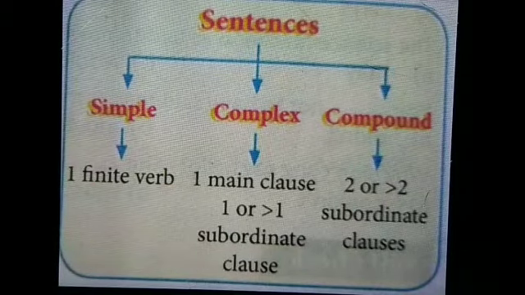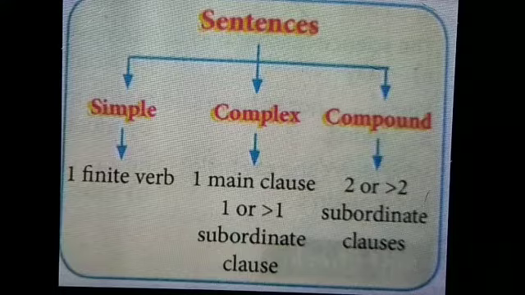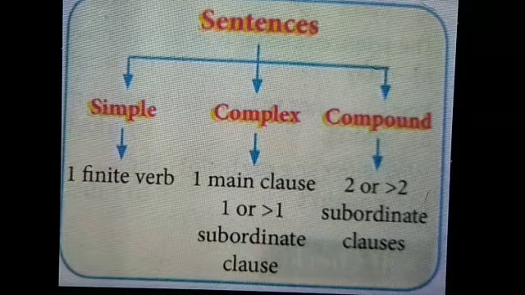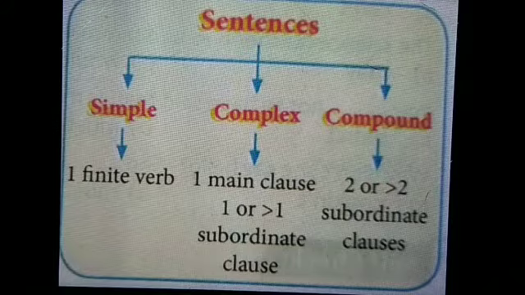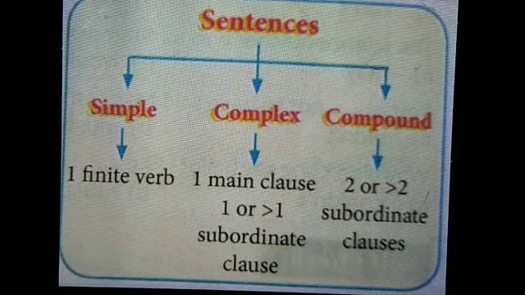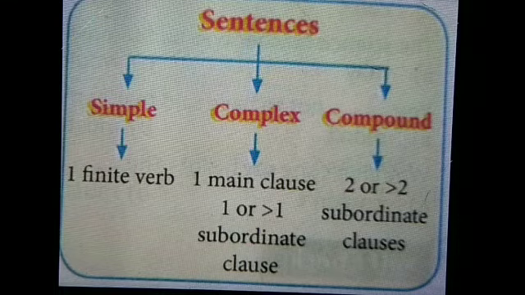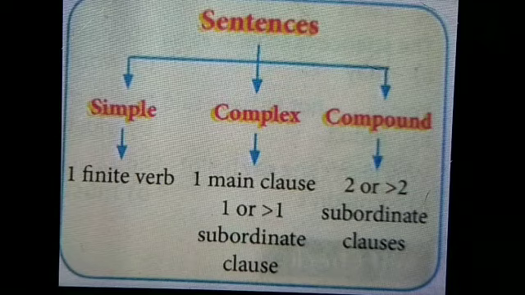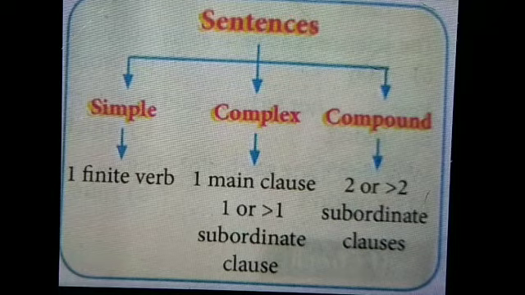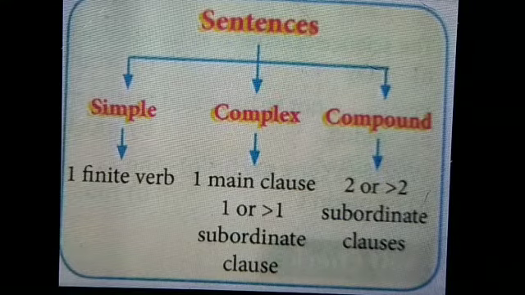Dear students, we know sentences are of 3 types. It is simple, complex, compound. So in a simple sentence we have one finite verb only, that is the one main verb. In complex you have one main clause and one subordinate clause. In compound you have more than two main clauses. In complex you have one main clause and one or more subordinate clauses. In simple you have only one main clause because it has only one finite verb.